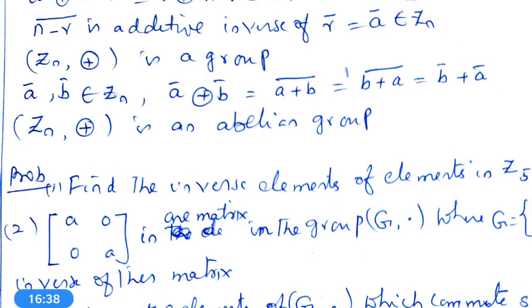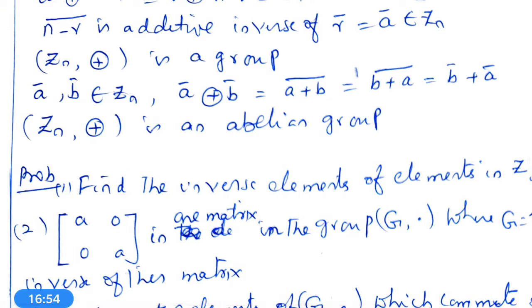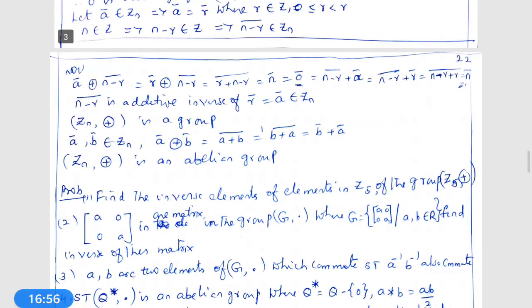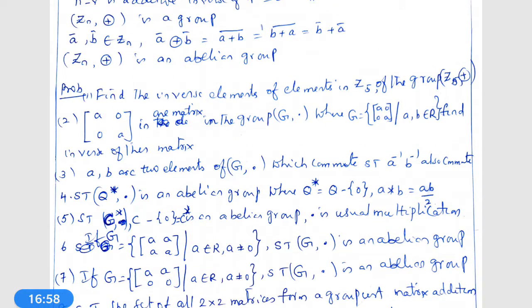Now, A bar, B bar belong to Zn. A bar circle plus B bar is equal to bar A plus B, which is equal to bar B plus A, which is equal to B bar circle plus A bar. Therefore, the commutative property holds in Zn with respect to circle plus. Therefore, Zn, circle plus is an abelian group.